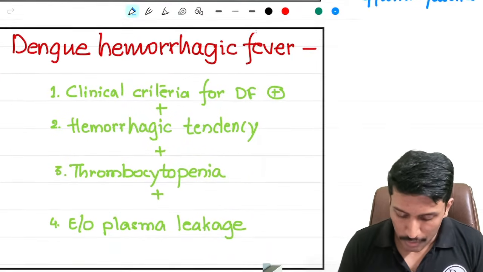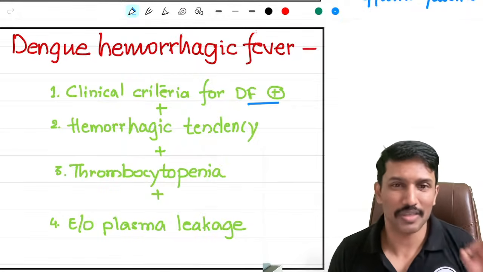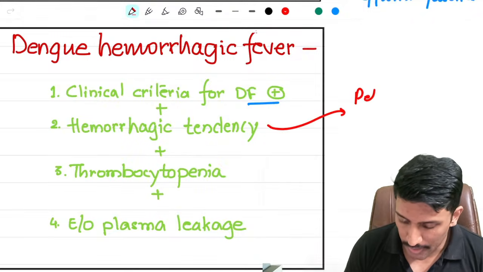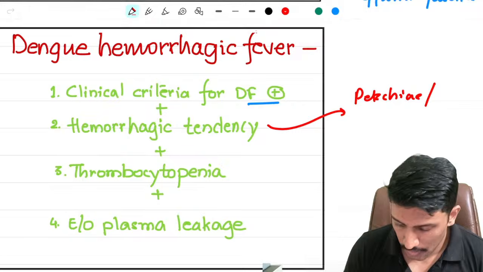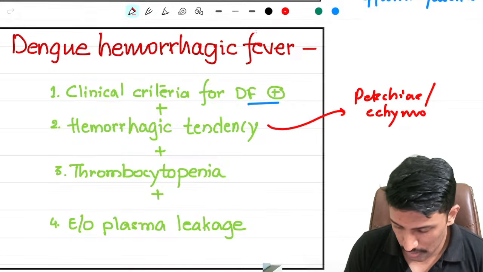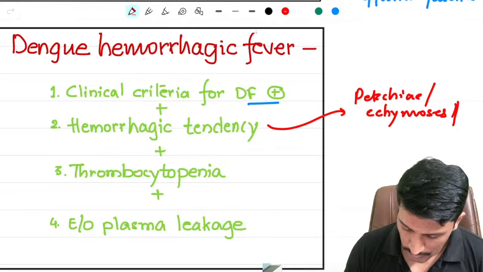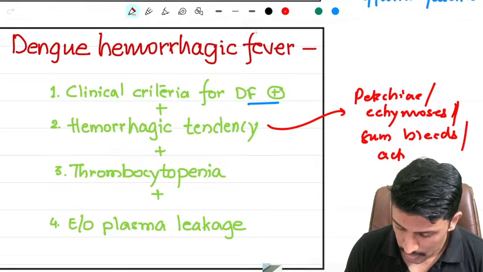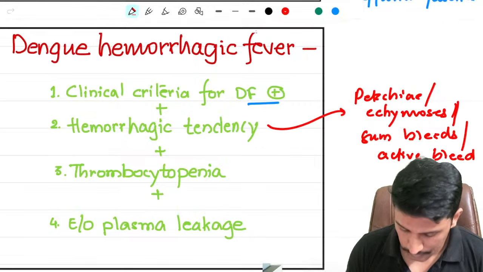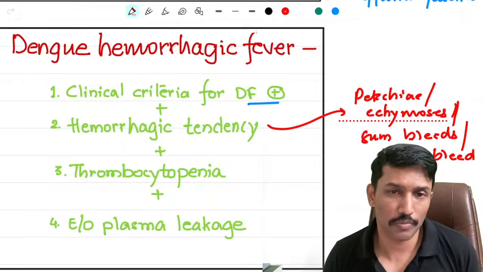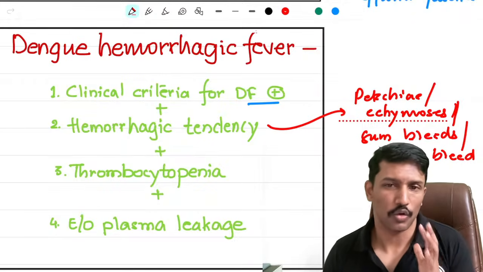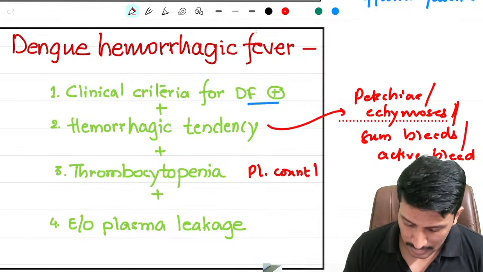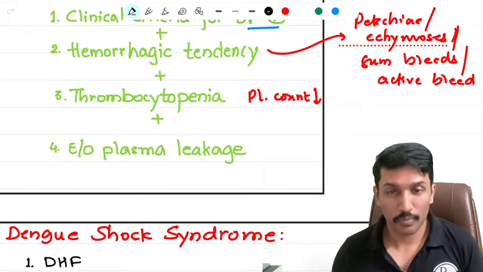Now, if a patient of dengue fever has hemorrhagic tendency, what do you mean by hemorrhagic tendency? You have developed petechiae or ecchymosis, gum bleeds, or any active bleed. Along with that, you have also developed thrombocytopenia, that is, platelet count is low. Platelet count is decreased. And you have the evidence of plasma leakage.